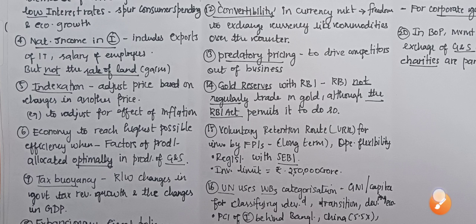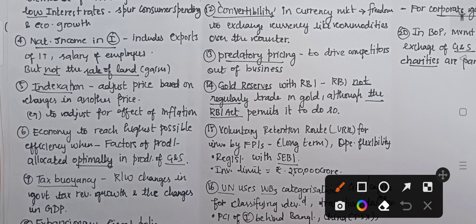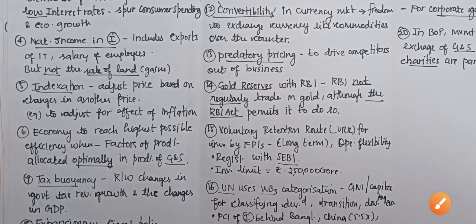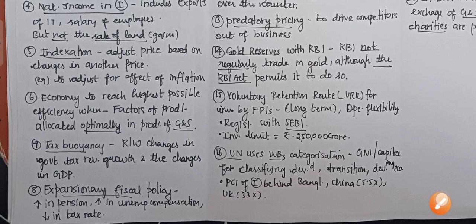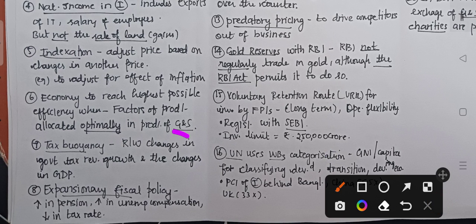And the next one, our economy to reach the highest possible efficiency. When will this happen? When the factors of production are allocated optimally in production of goods and services. So if there is optimal production, then we will have the highest possible efficiency. Next one is tax buoyancy. What is this one? It is the relationship between the changes in government tax revenue growth and the changes in GDP.